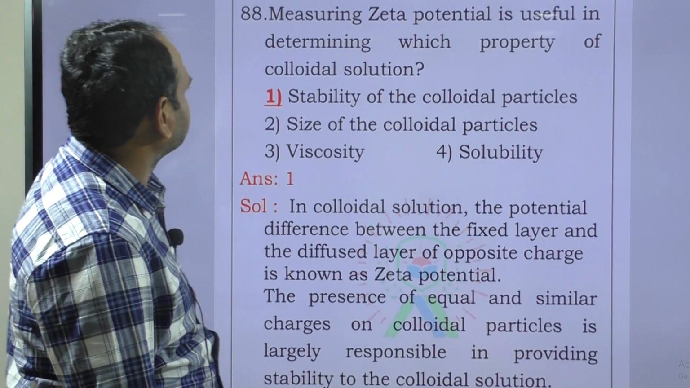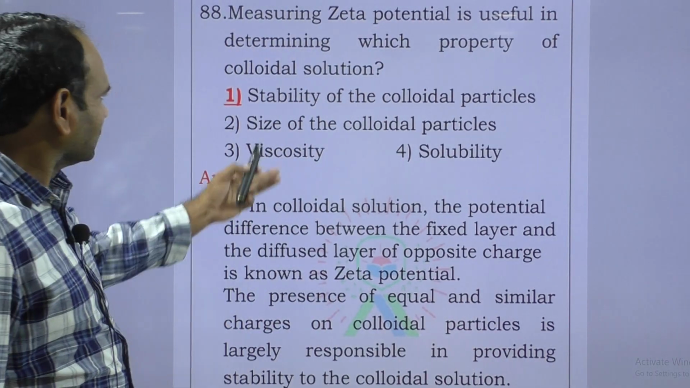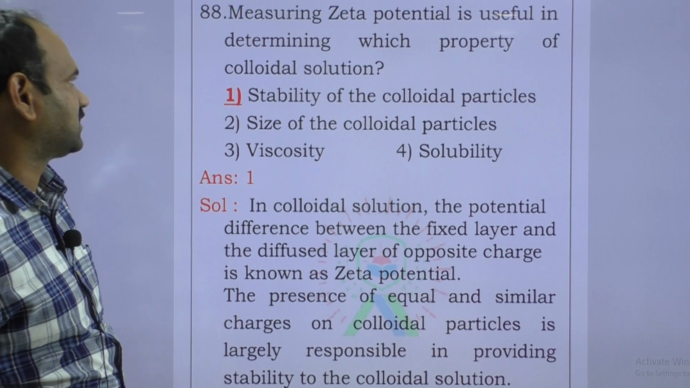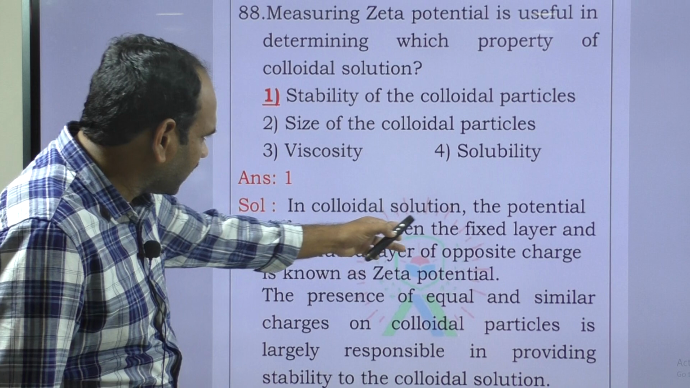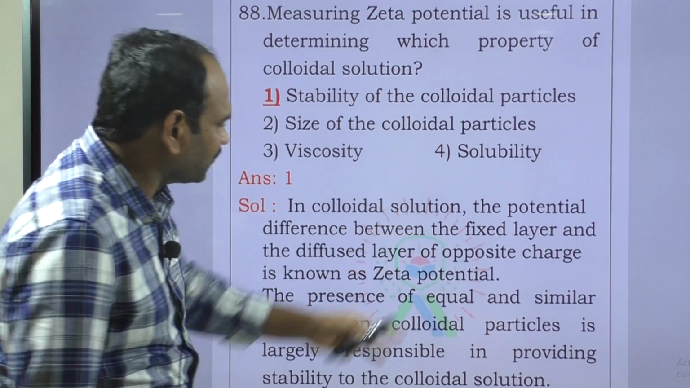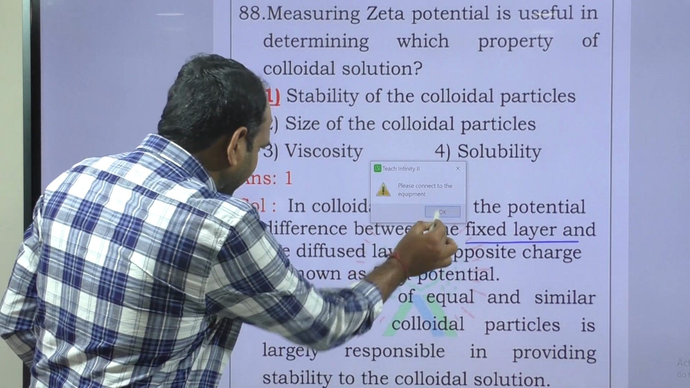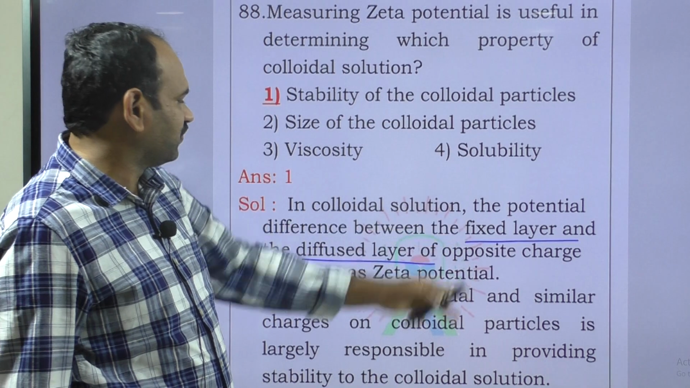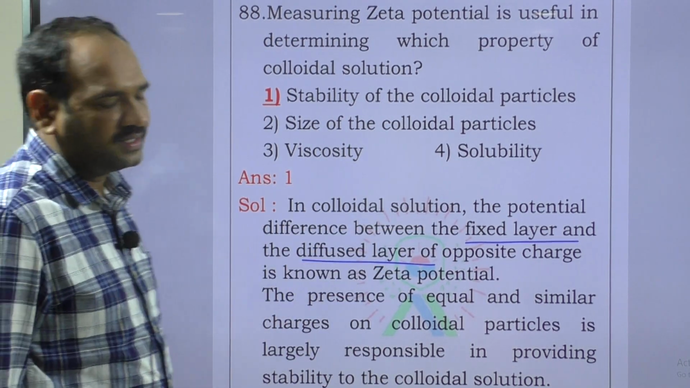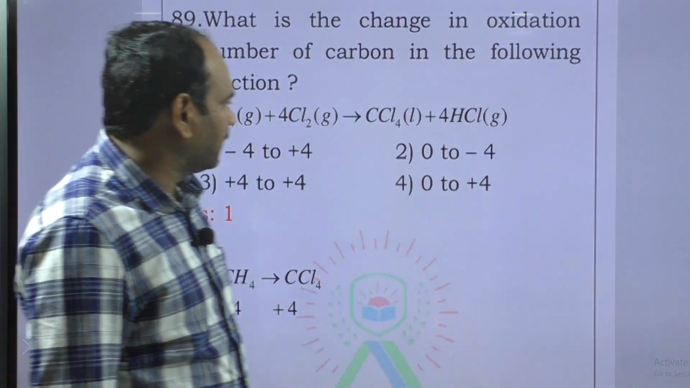Next question. Zeta potential. This zeta potential is used for the stability of colloidal particles. The potential difference between the fixed layer and the diffused layer is called zeta potential. It is used for the stability of colloidal particles.